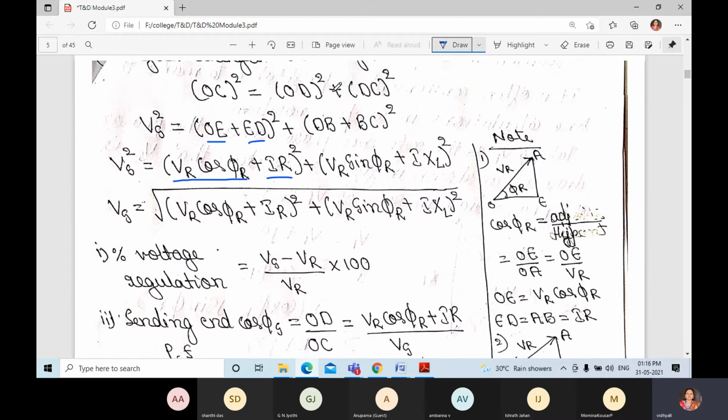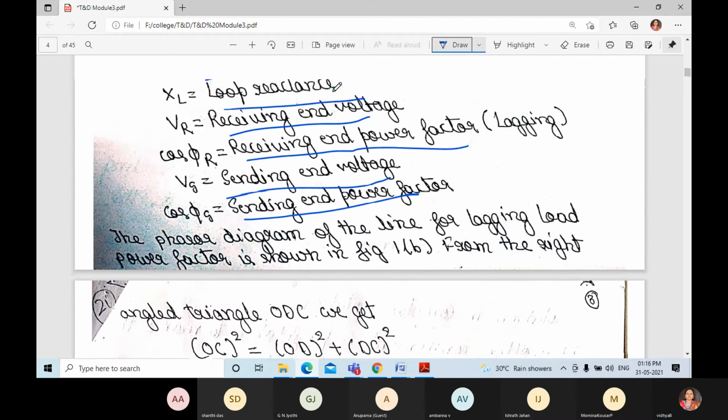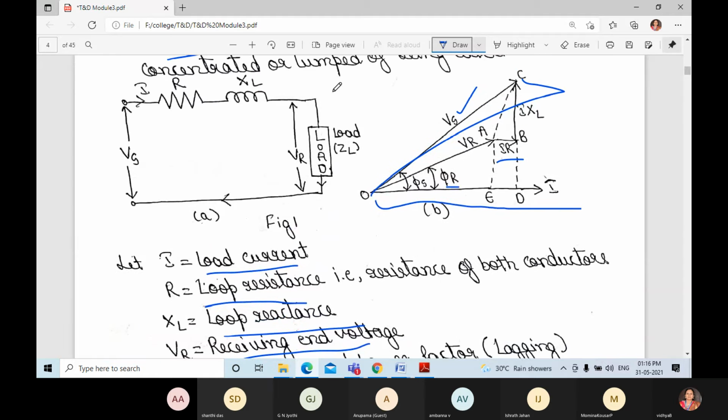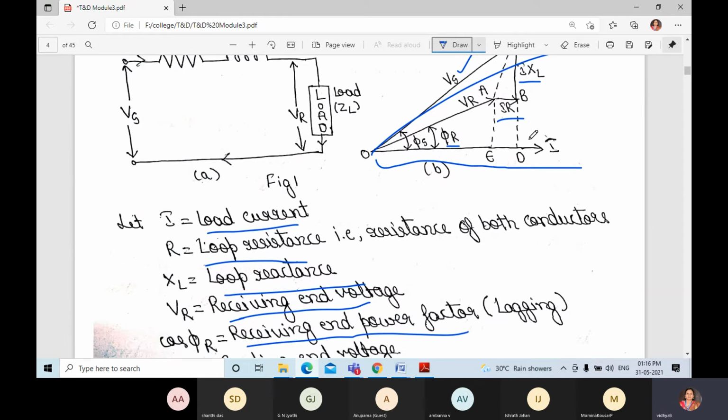Similarly, here from B to D and B to C. B to C is IXL, and D to B we don't know. What can we write for that?